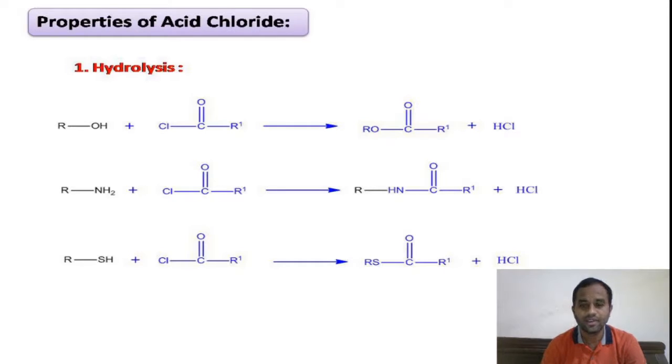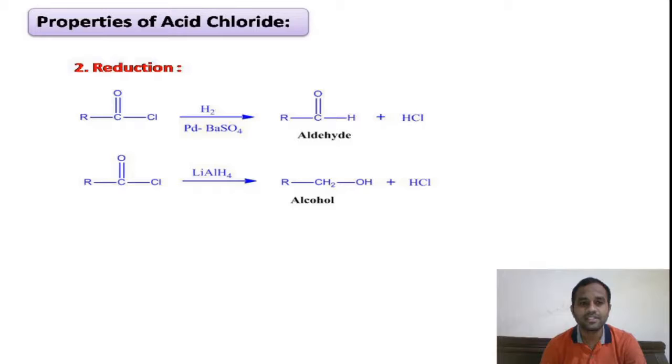So in this way we can say that this acid chloride acts as an acetylating agent. It is helpful in replacing the hydrogen atom present on the OH group, NH group, or SH group.